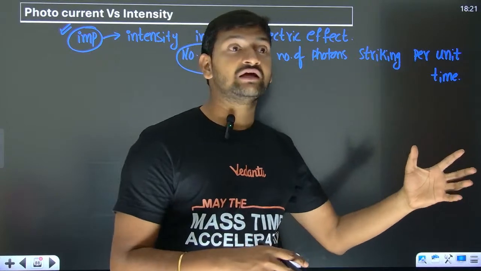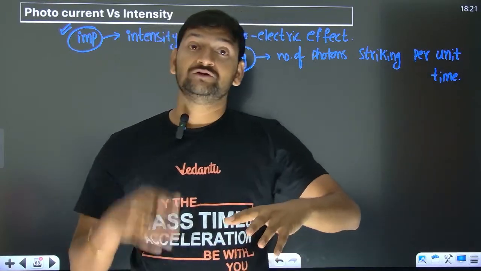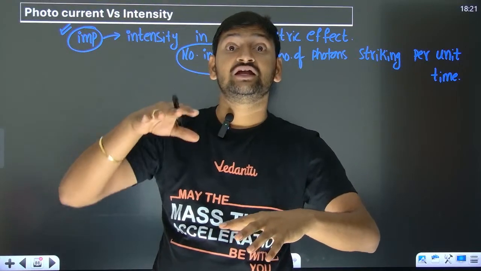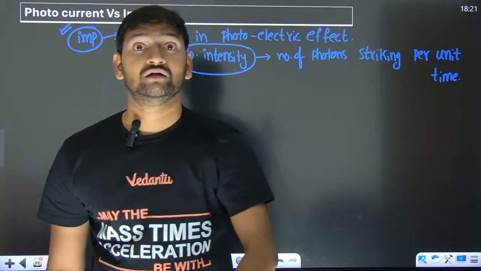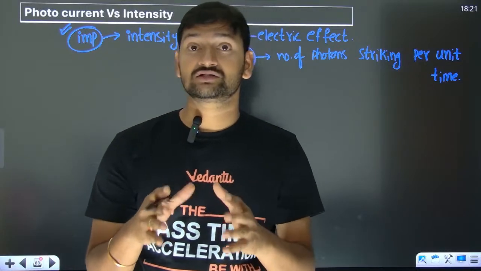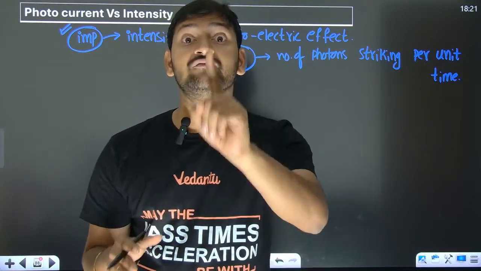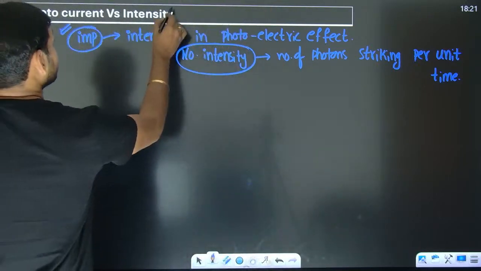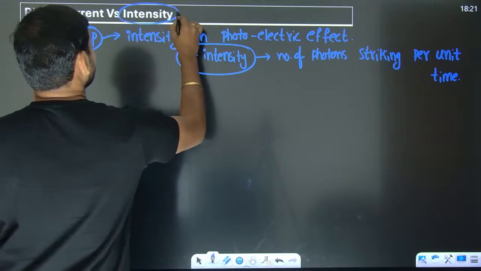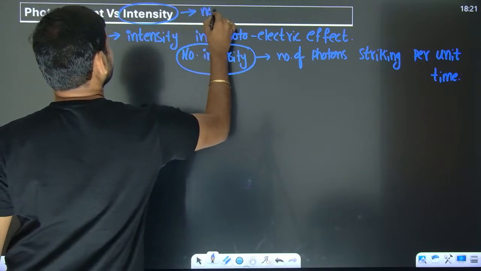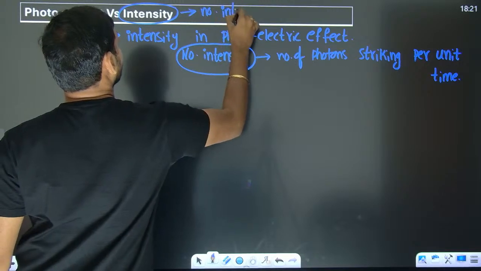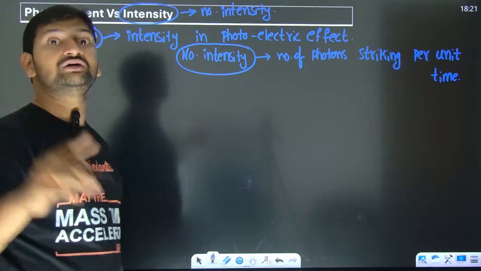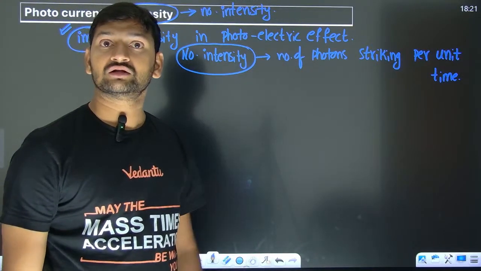If you are sending 300, and if you say intensity of the light is increased, then instead of sending 300, now you are sending 600. So that is what intensity means whenever we are talking about photoelectric effect. Whenever I write the word intensity, everywhere in photoelectric effect, it is number intensity, not watt intensity. This is something missing in every book. They won't talk about it.